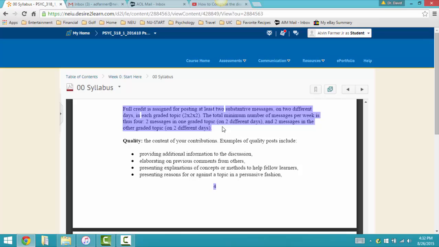All right? And so then, now that you know what you're supposed to do, 2 responses to 2 questions on 2 different days. I prefer that you start 2 new threads and then answer or respond to 2 peer answers. You don't have to keep starting new threads every week. But 2, 2, 2 in order to meet the requirements.